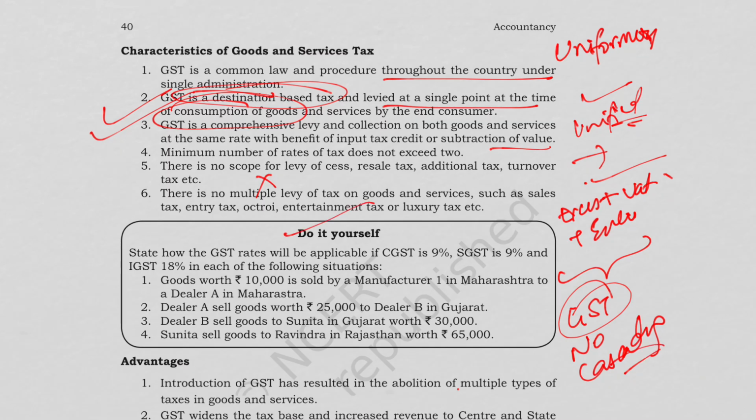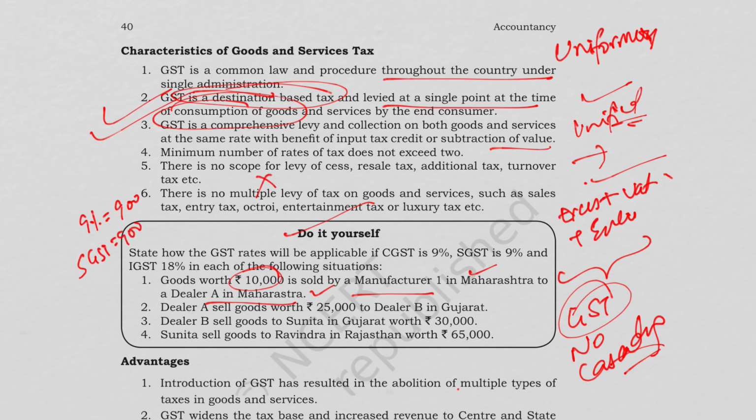So let us do this question. State how the GST rates will be applicable if CGST is 9%, SGST is 9%, IGST is 18% in each of the following situations. Okay, so let's see the first question. Goods worth rupees 10,000 is sold by a manufacturer in Maharashtra to a dealer A in Maharashtra. So see, both states are the same, within the state only. So this is intra-state sale. So we have to apply the rate of 9% CGST, which is 900 rupees, SGST 900 rupees.